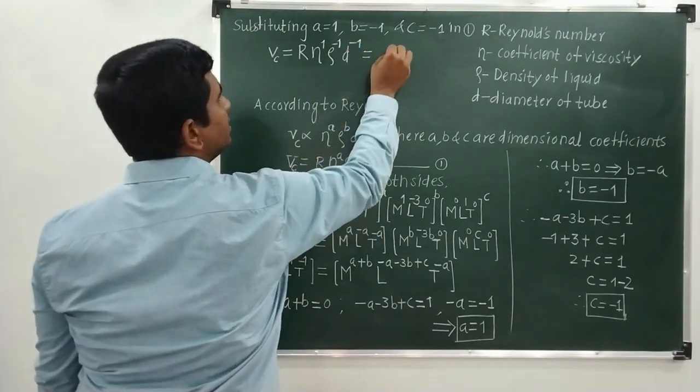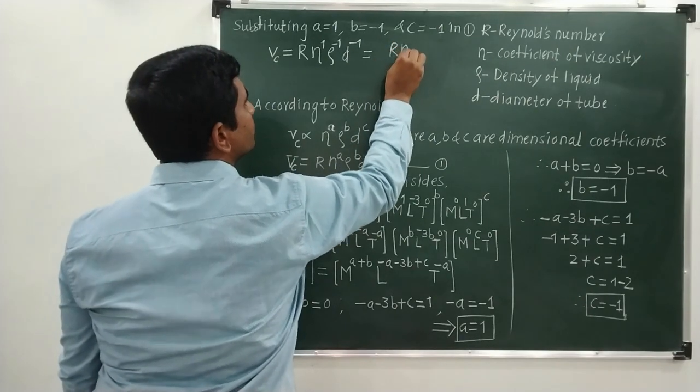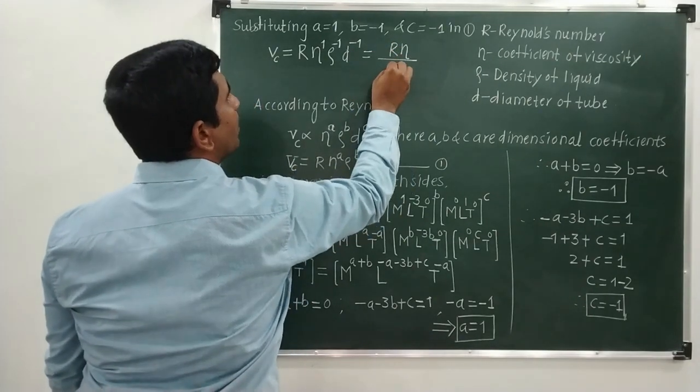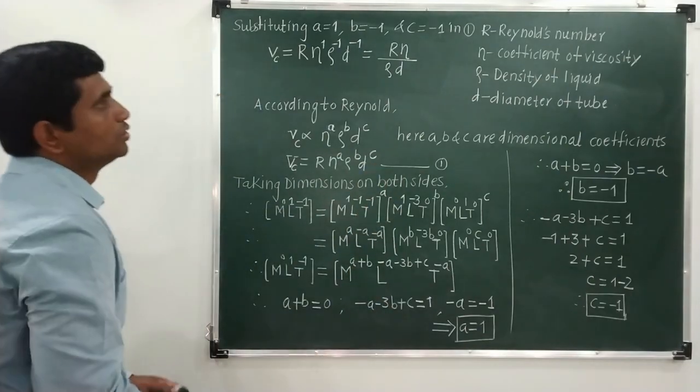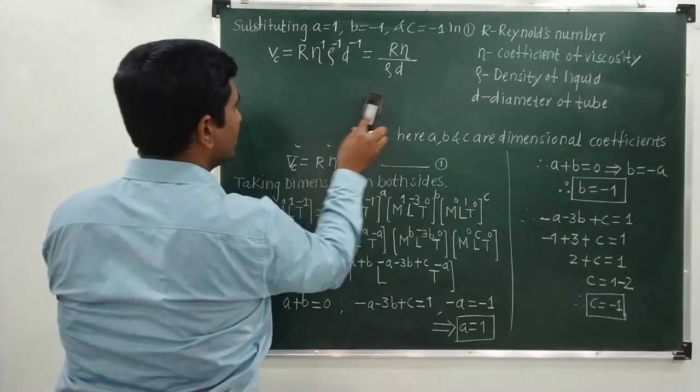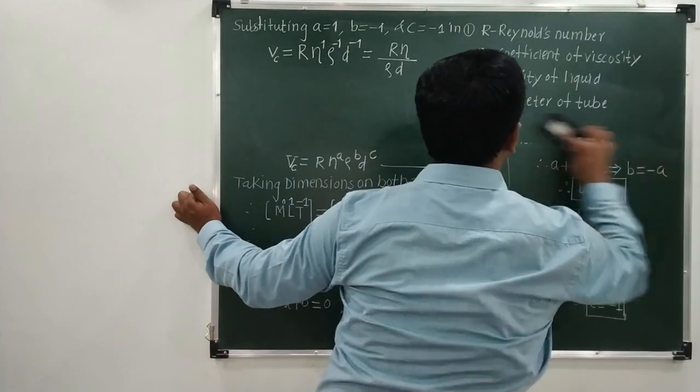If I rewrite this, I can write it in this fashion: R raised to eta upon rho D.